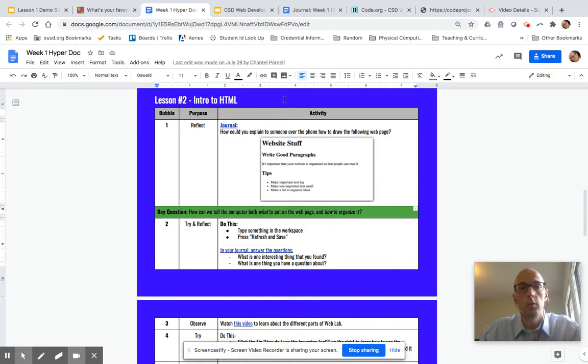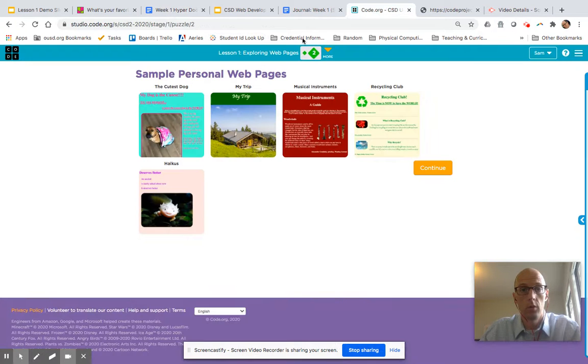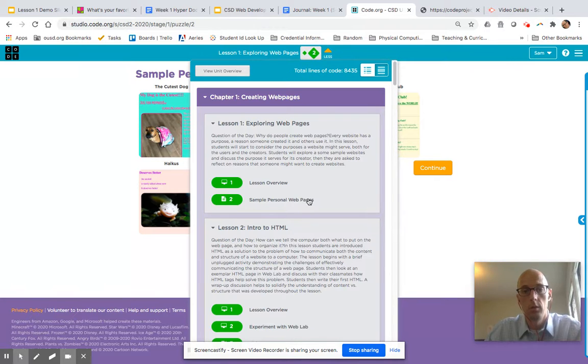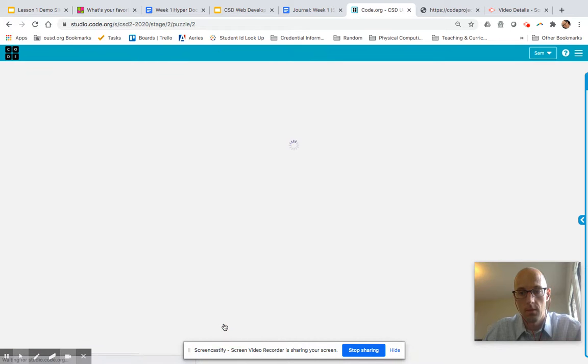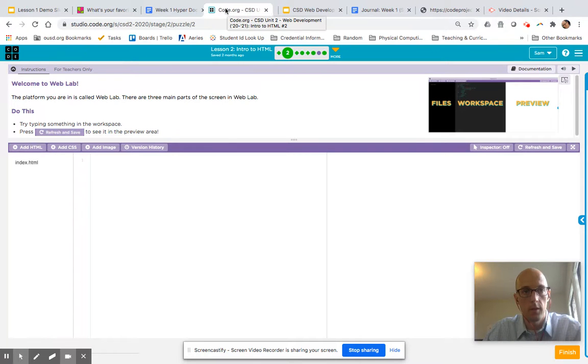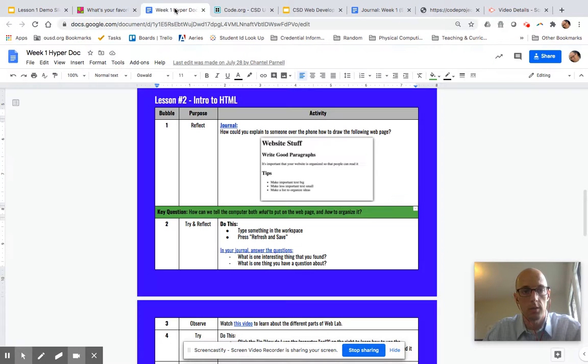We're going to go to bubble 2. So in code.org, we're now on lesson 2. So look at this arrow. Here I'm on lesson 2. We're going to go to bubble 2. All right, now let's look at the directions. I might actually put this tab next to this hyperdoc so I can find it easy. Type something in the workspace, press refresh and save.